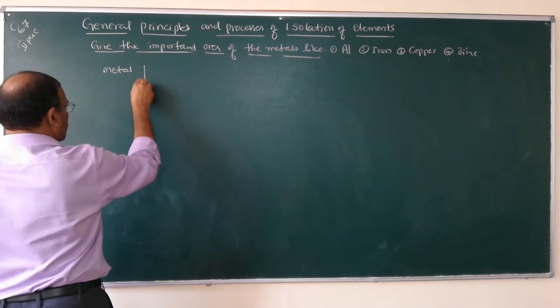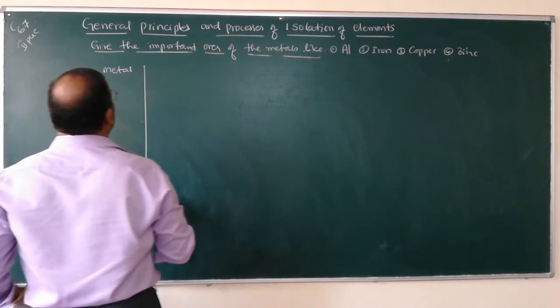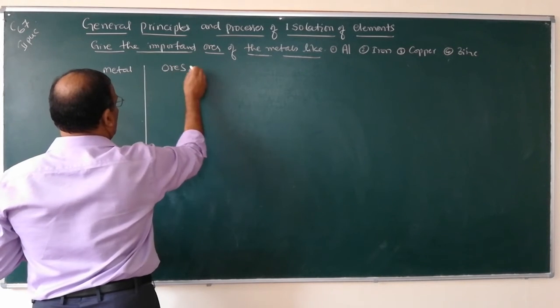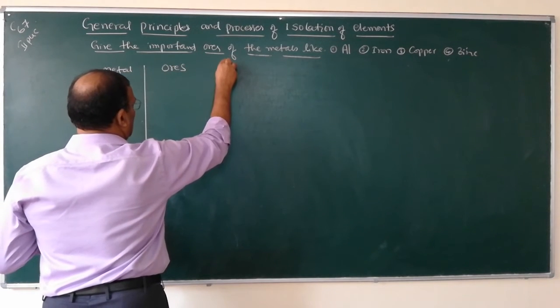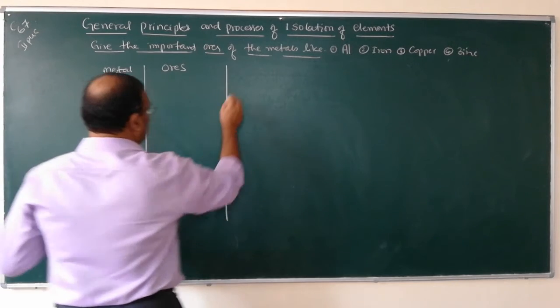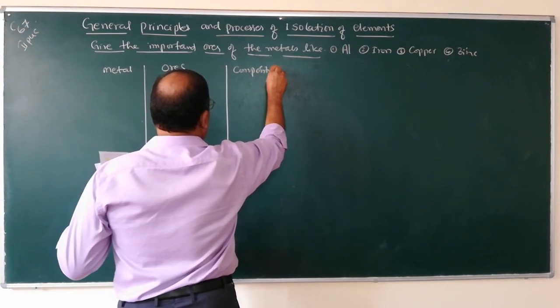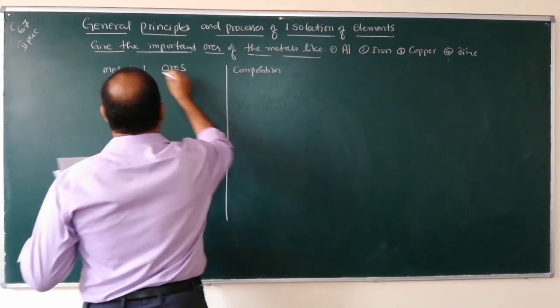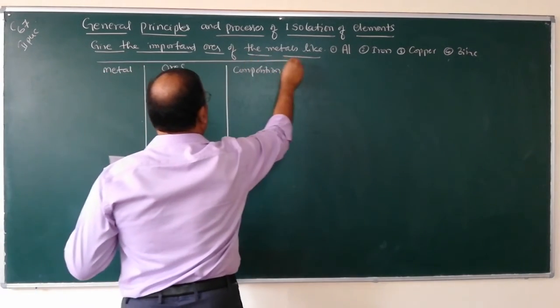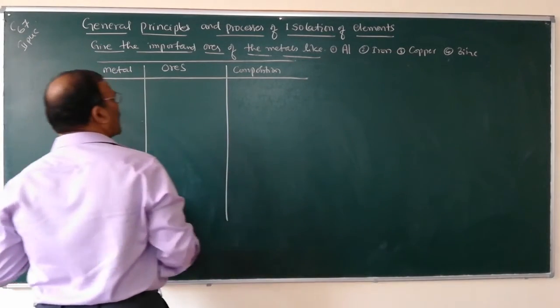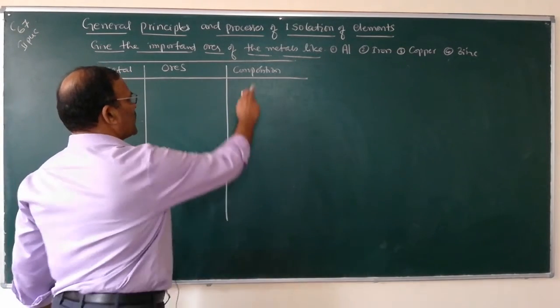Metal, ores, they are also called minerals, and composition, which means the formula of that ore. Metals, ores and composition.